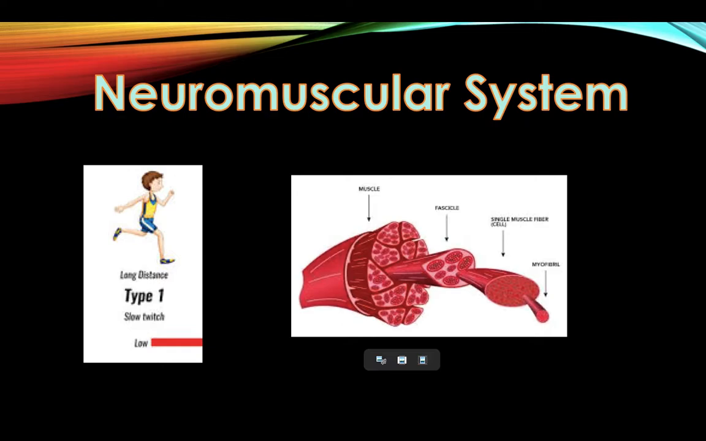The last adaptation in this system is an increase in the muscle's ability to store myoglobin. Myoglobin stores oxygen in the muscles, so if there is more myoglobin, then more oxygen can be taken into the muscle. An increase of the oxygen in the muscles allows a performer to work for a longer period of time with a higher intensity, so therefore improving their performance in exercise.